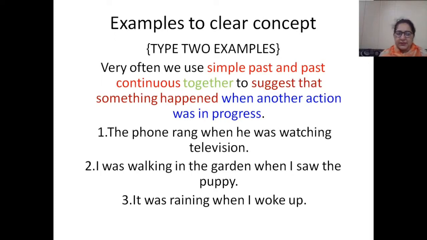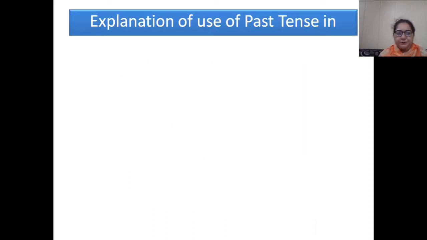That is my first example. One incident, the phone rang, right? It means this thing happened. When he was watching television, it means that action was in progress. Second, I was walking in the garden when I saw the puppy. Third, it was raining when I woke up.